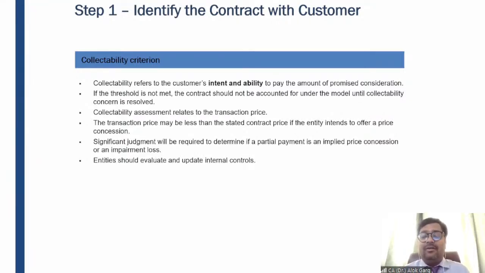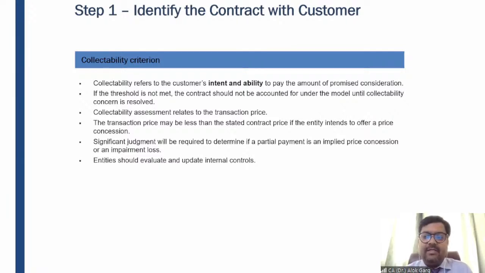The company is not generating any money from the operation. The company does not have any credit lines. The company does not have any surplus cash. The promoters are not willing to contribute to the company. The company is not able to raise funds from the market because the credit rating is very low. So in this case, the intent is there, but the ability is not there.